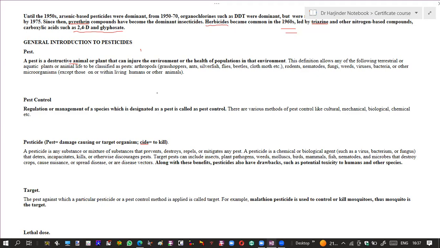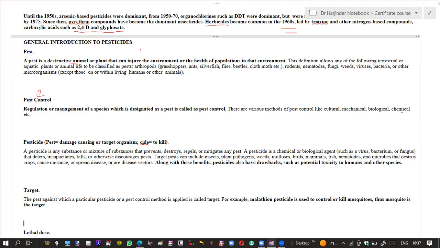So this gives us another term, which is pest control. Pest control means we have to control the population of these pests. Any regulation or management of the species which is designated as a pest is called pest control. So pest control means we have to control the population of pests which is increasing uncontrollably. The various methods of pest control may include cultural methods, mechanical, biological, or chemical methods.